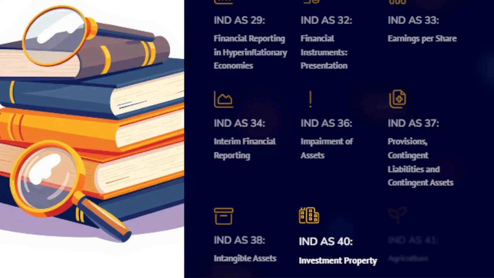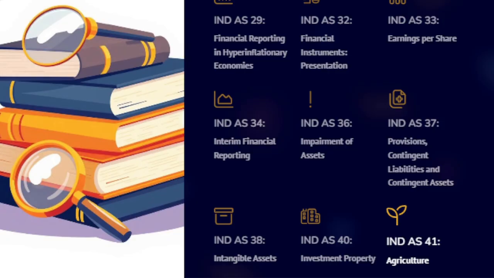IND AS 40, Investment Property, defines and regulates properties held to earn rent or for capital appreciation, not for use or sale in the ordinary course. They are measured using the cost model, but fair value must be disclosed.